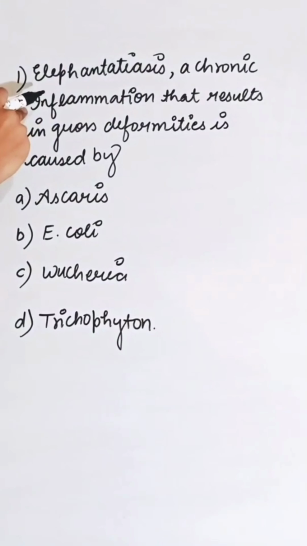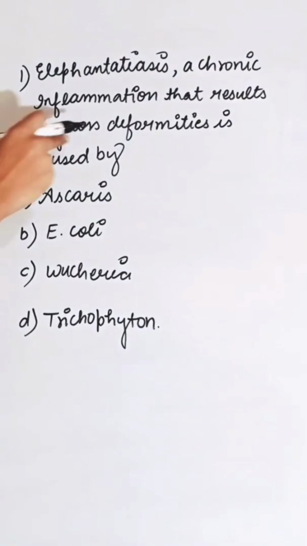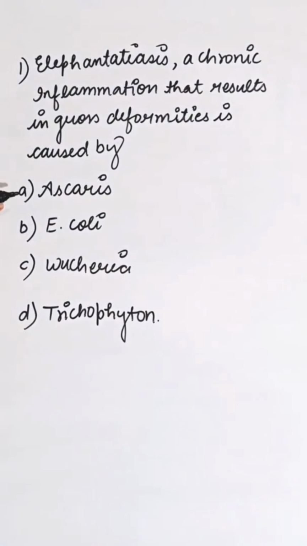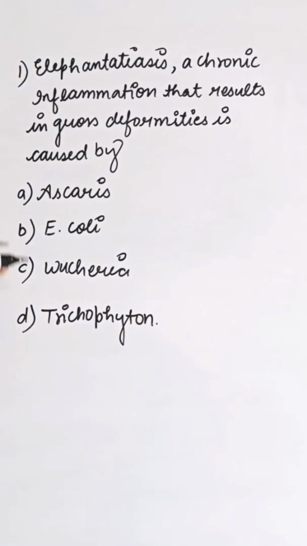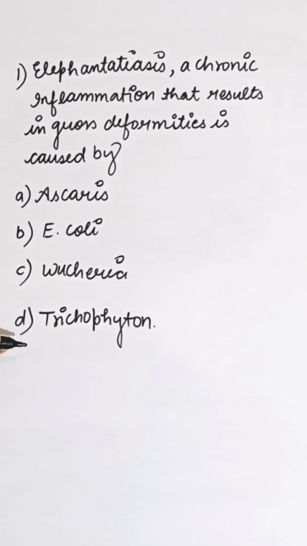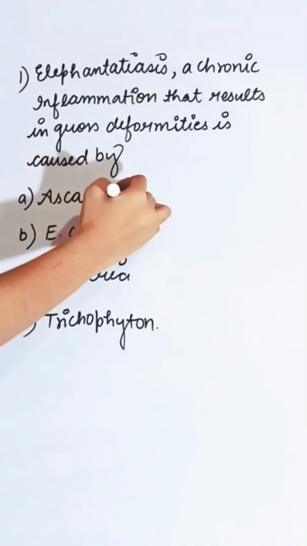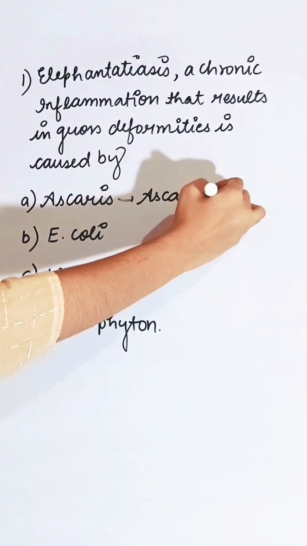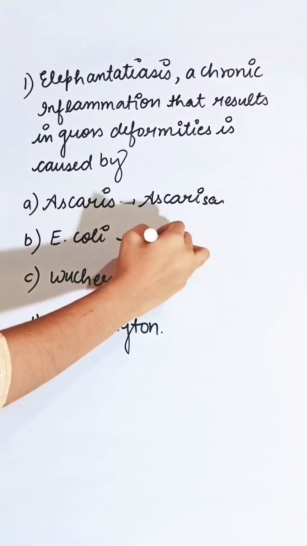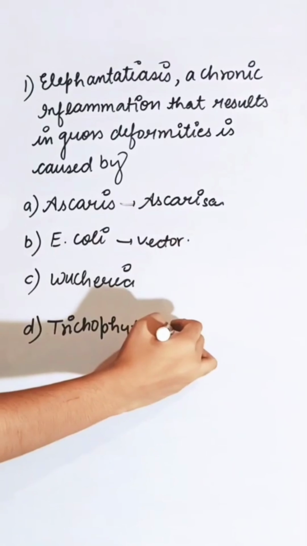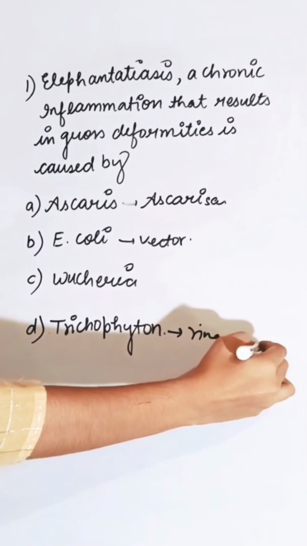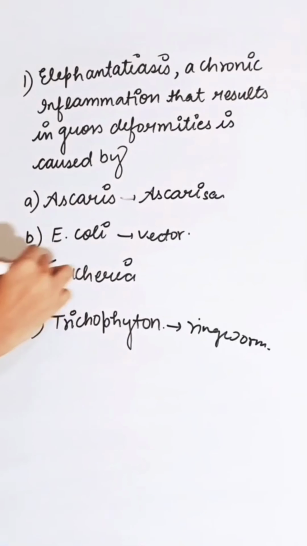Pancreatitis, a chronic inflammation that results in gross deformities, is caused by first option Ascaris, second E. coli, third Wuchereria, and fourth is Trichophyton. Ascaris causes the ascariasis, E. coli acts as a vector, and Trichophyton causes the ringworm. So correct answer is C.